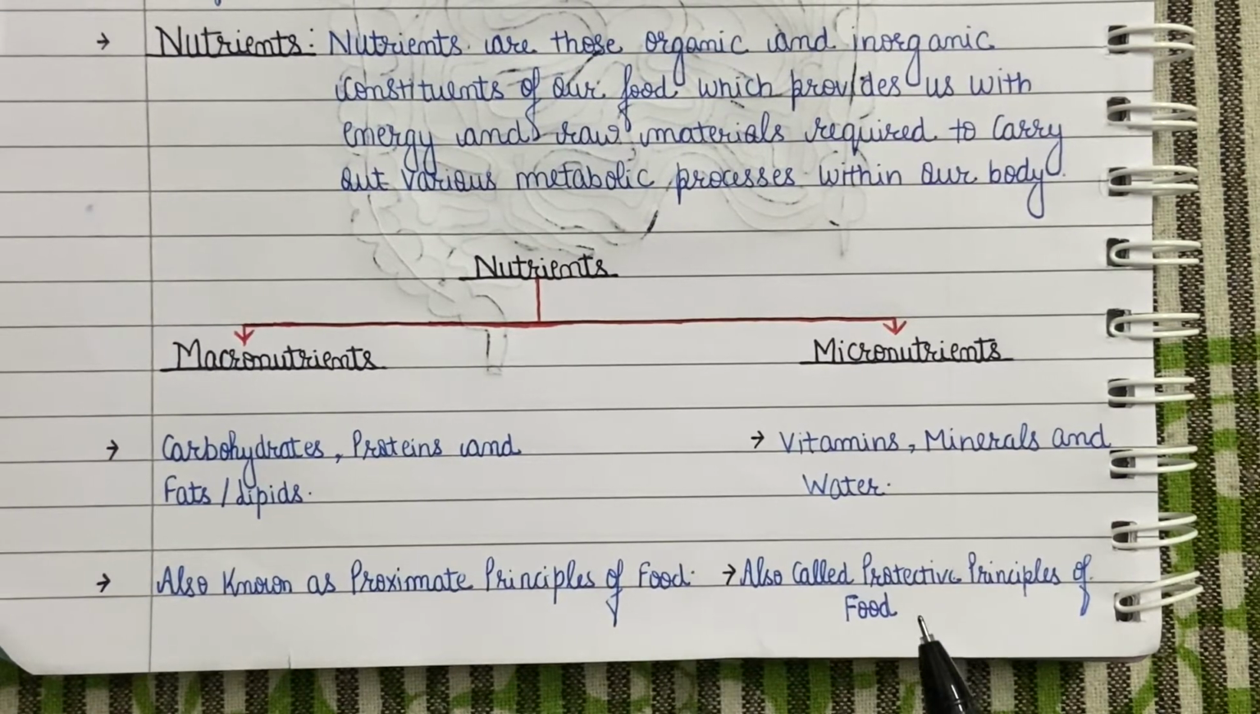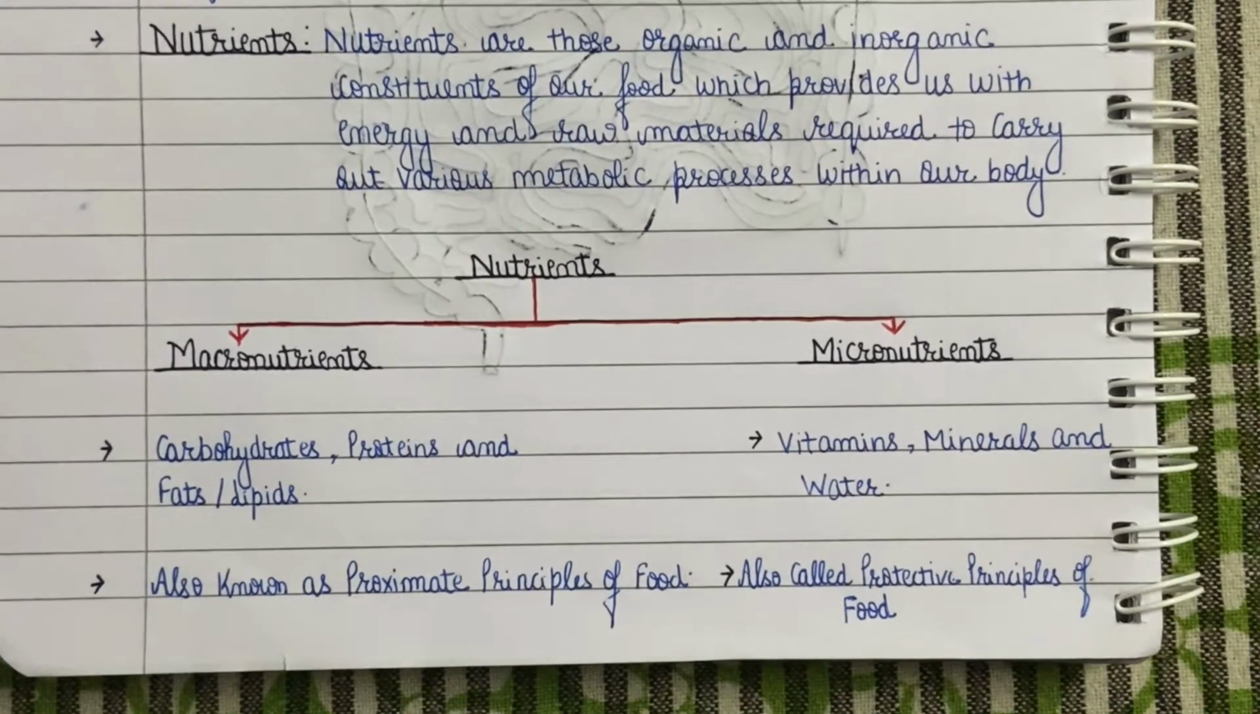Micronutrients consist of both organic and inorganic nutrients, that are vitamins, minerals, and water. And yes, just to clarify, the vitamins are the organic nutrients and minerals and water are inorganic nutrients. These are also present in our food but in small quantities because these neither provide energy nor raw material for our body, but their deficiencies cause various problems and diseases in our body. That's why they are also called protective principles of food.